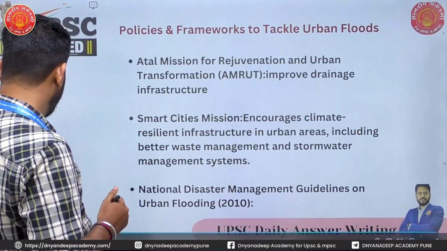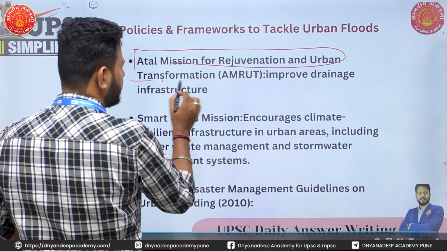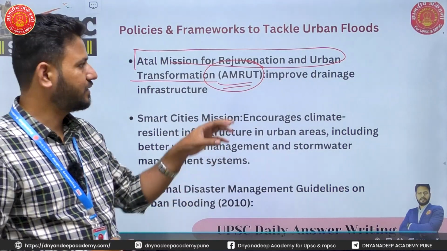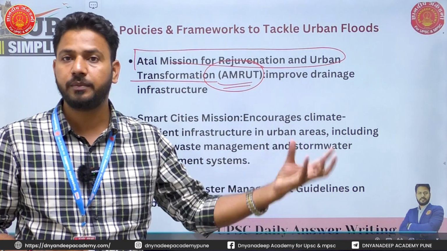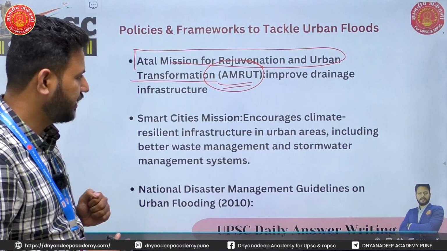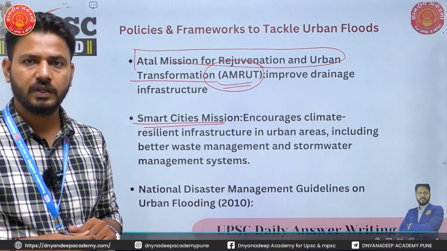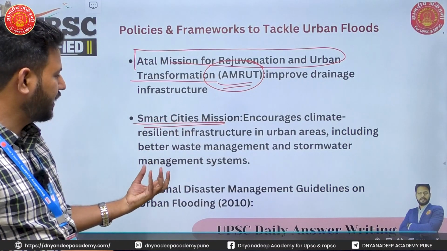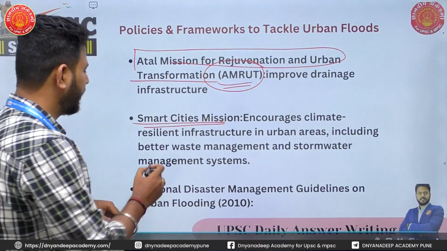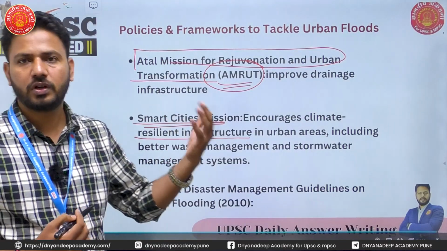What government of India is doing here is specifically, first, the Atal Mission for Rejuvenation and Transformation, that is Amrut. What we are targeting under Amrut is improving drainage infrastructure in major urban cities of India. So this is one policy that government of India is working on. Then we have the Smart City Mission. Under it, government had decided to develop 100 smart cities, which would have climate resilient infrastructure and better waste management and stormwater management systems.